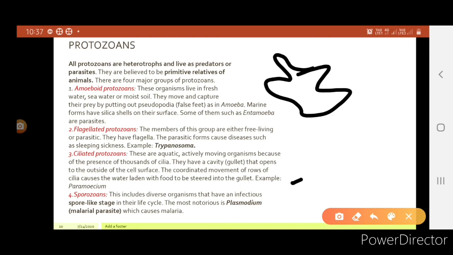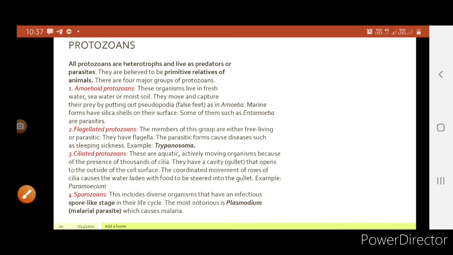Then the last one is sporozoans. This includes diverse organisms that have an infectious spore-like stage in their life cycle. The most notorious is Plasmodium, the malaria parasite. This is very important. Malaria is the disease which causes the most number of deaths in Africa. Malaria is caused by Plasmodium, which is a subcategory of protozoa. Okay, let us move to the next slide.